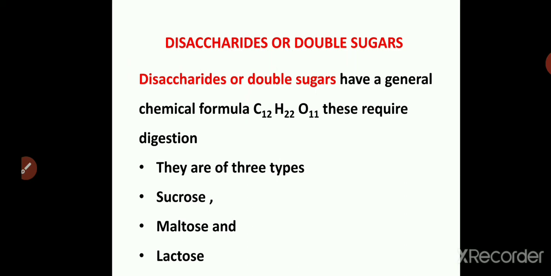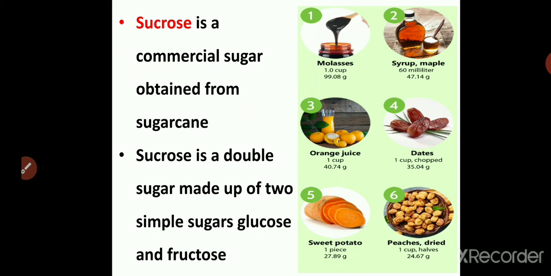Disaccharides are formed by the union of two monosaccharides. These are of three types: sucrose, cane sugar, maltose, malt sugar, and lactose, milk sugar. Disaccharides are also sweet in taste and they are soluble in water, same as sugars. So let's see the first one, the sucrose. The sucrose is a commercial sugar. It is obtained from sugarcane. So the name itself tells you sucrose, that is the cane sugar.